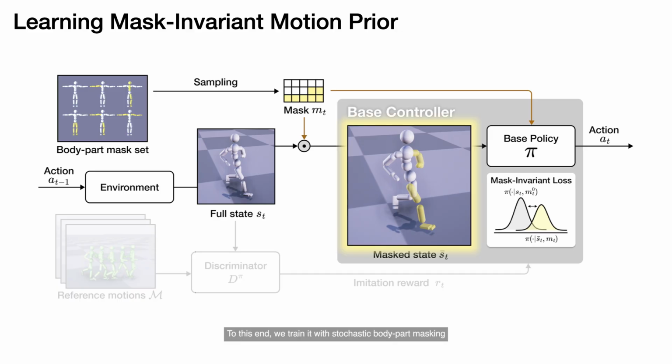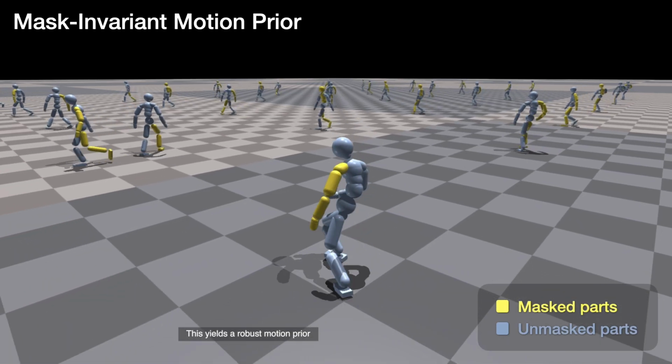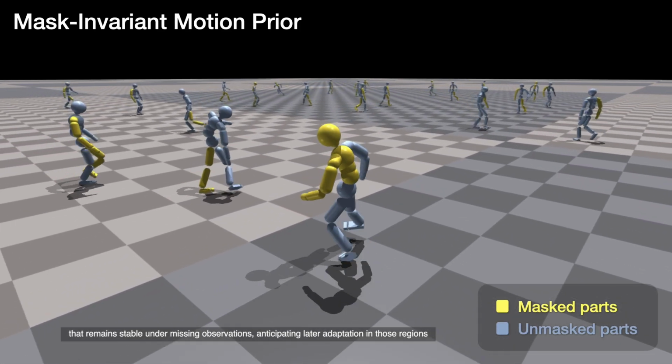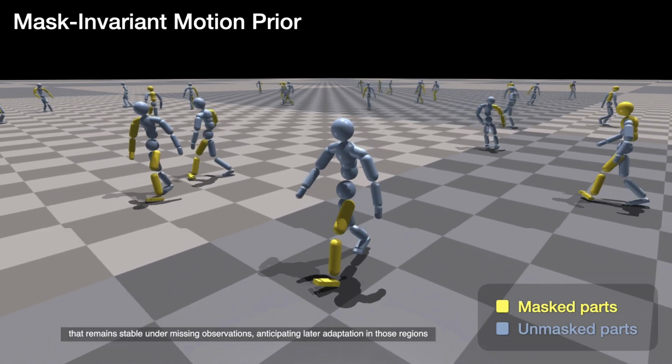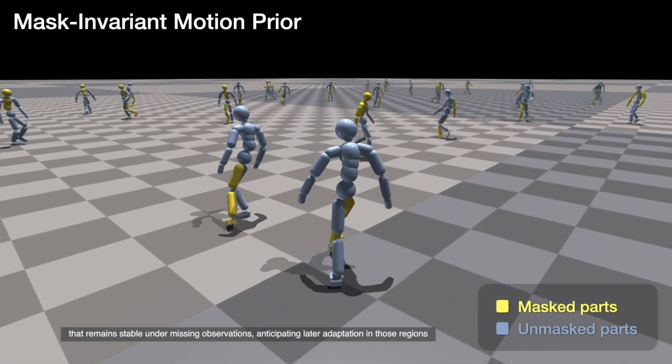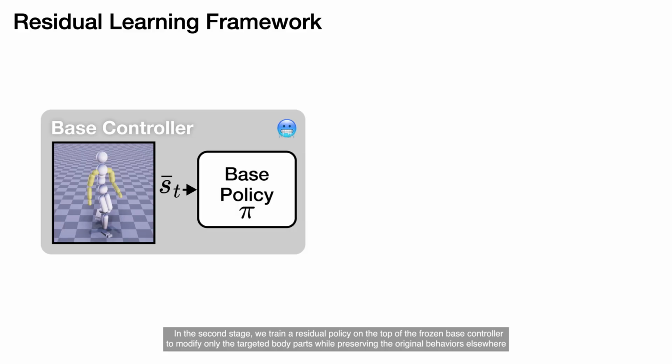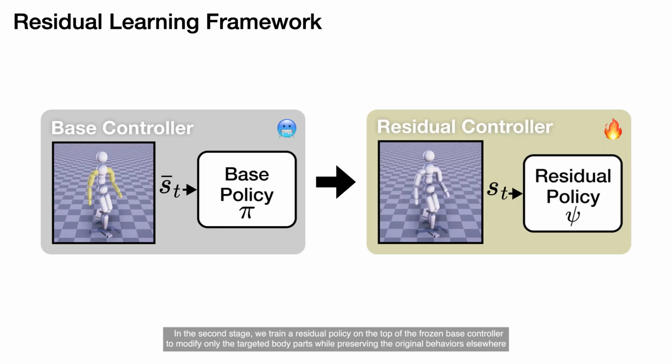We first train a base policy that acquires a foundational motion prior. To this end, we train it with stochastic body part masking and a regularization term that enforces consistent action distributions across masking conditions. This yields a robust motion prior that remains stable under missing observations, anticipating later adaptation in those regions. In the second stage, we train a residual policy on top of the frozen base controller to modify only the targeted body parts while preserving the original behaviors elsewhere.